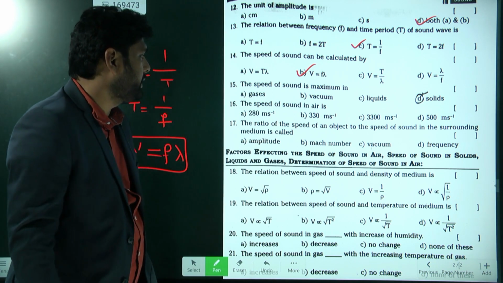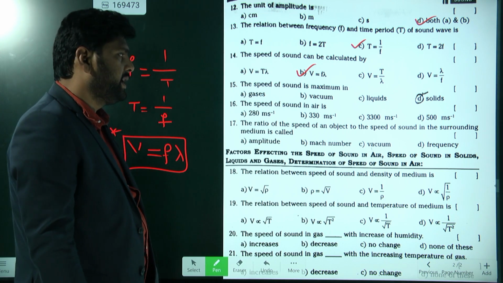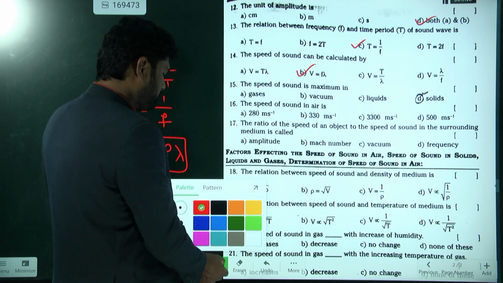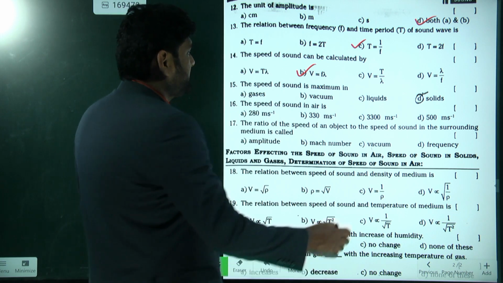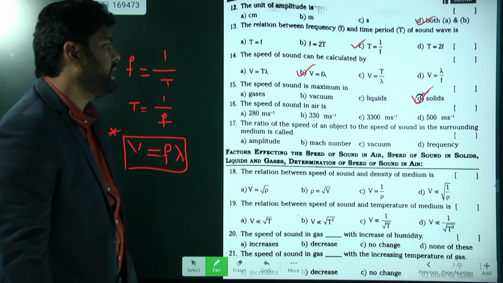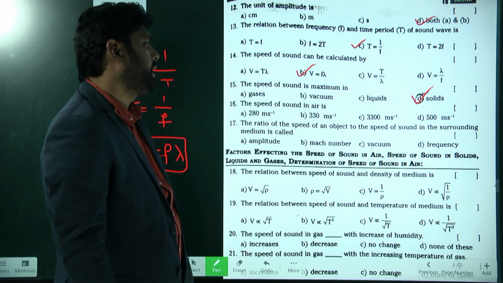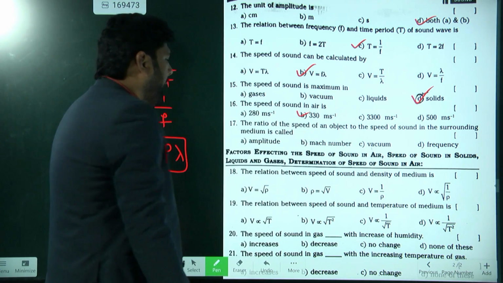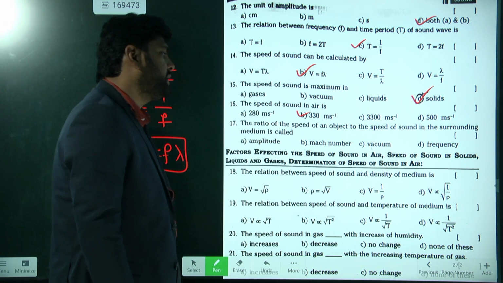Now next, in which medium is the speed of sound maximum? Solids. They already kept the answer. And next, the speed of sound in air is 330 meters per second.